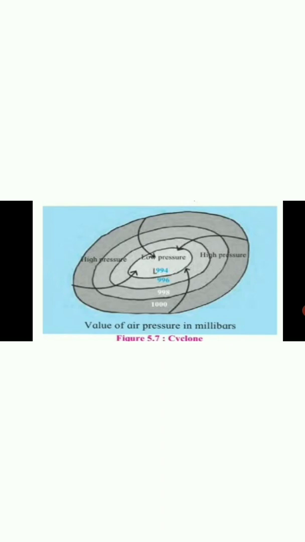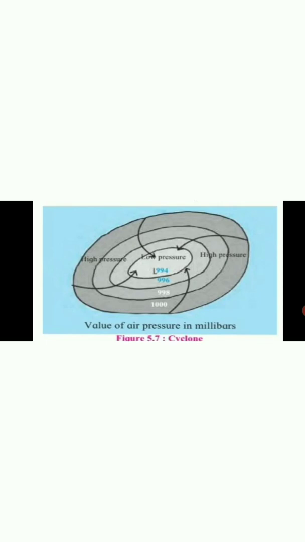In this condition, winds start blowing towards the low pressure area from the surrounding high pressure area. That means, see in figure 5.7 cyclone, the air from outside blows towards the interior. These are called cyclones.